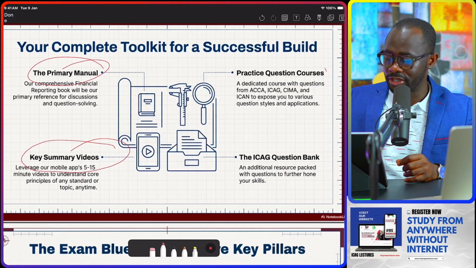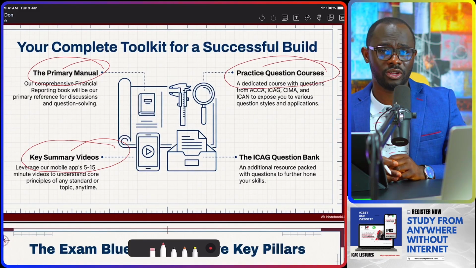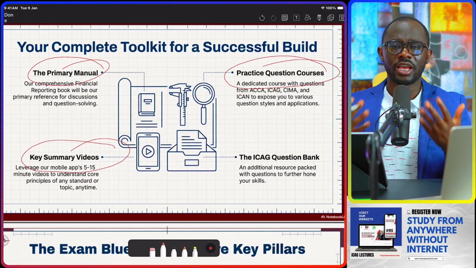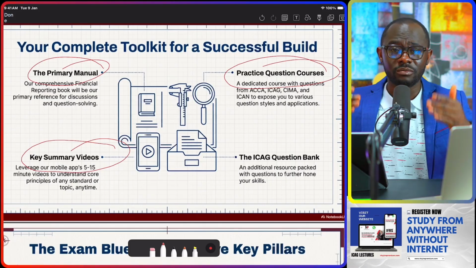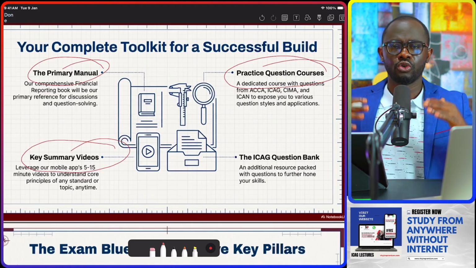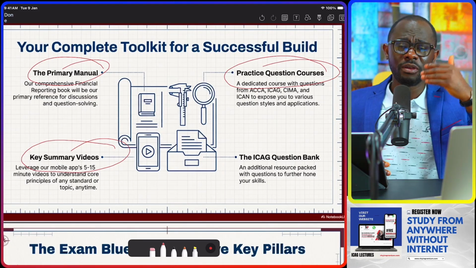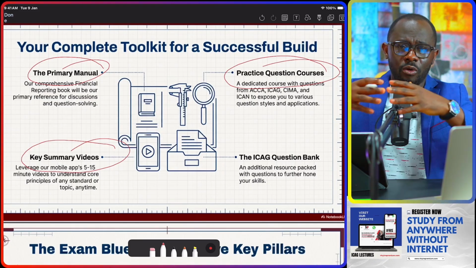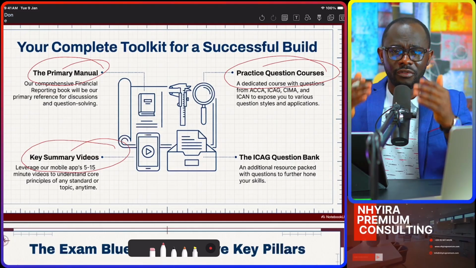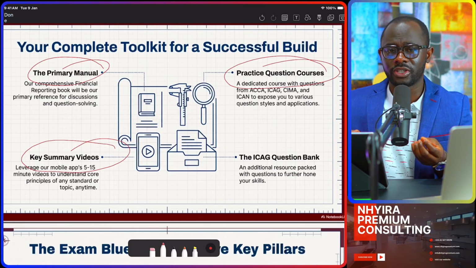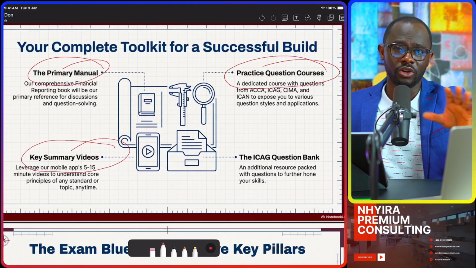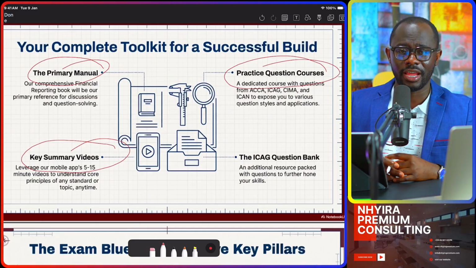Then the third one is going to be the practice question course. Yes, because time will not allow us to solve as many questions as possible. So to help you go beyond the ordinary and have a better understanding of the scope of the application of the various principles in financial reporting, the practice question course is available that you can get access to.